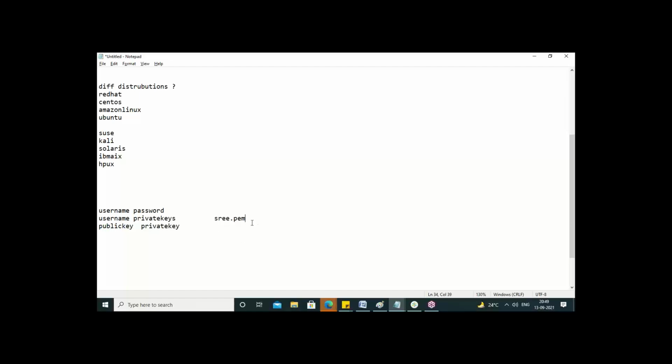This is the key pair, not one key. There are two keys, public and private, in this PEM key. I'm going to use this method, so I need the private key. They gave both in combination, so I will generate a private key to log into my system. That's what I'm going to show you.